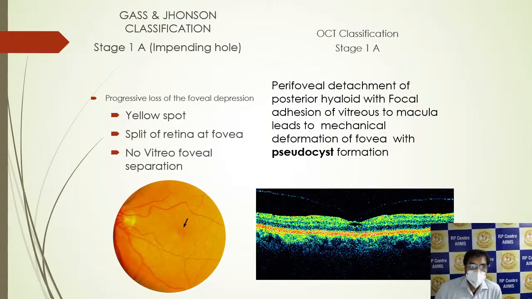So the classification: the Gass and Johnson classification, and there is the OCT classification. In stage 1A, that is impending hole, there is a presence of progressive loss of the foveal depression. There is a presence of a yellow spot, a split of the retina at the fovea, and there is no vitrofoveal separation in stage 1A. The OCT classification corresponding to 1A was the perifoveal detachment of the posterior hyaloid with focal adhesion of vitreous to macula, leading to mechanical deformation of the fovea with pseudocyst formation.